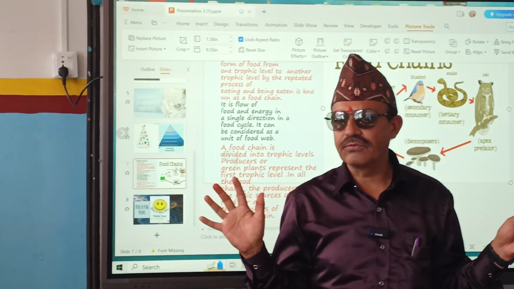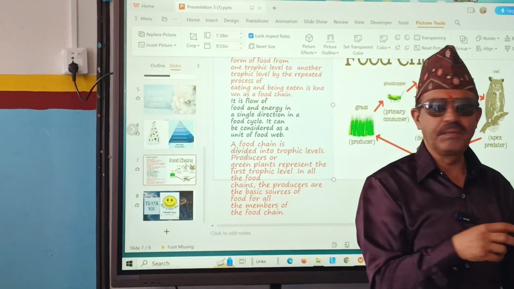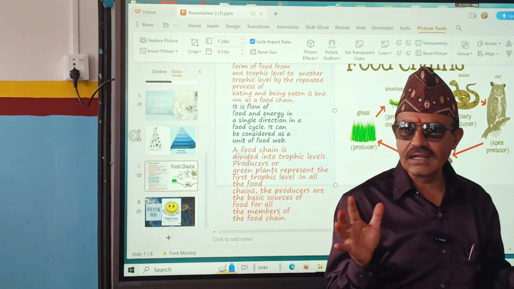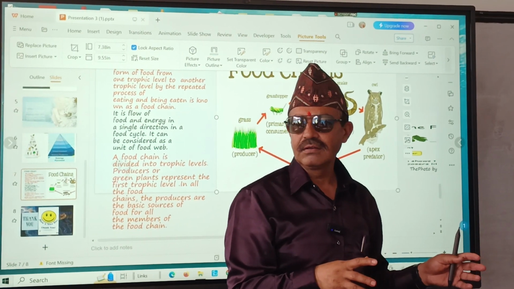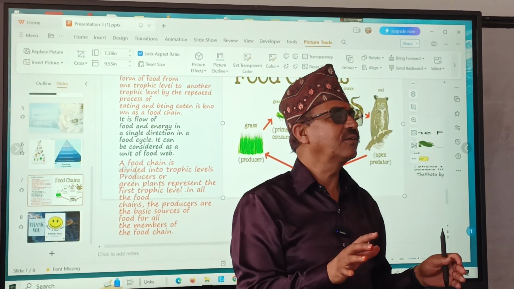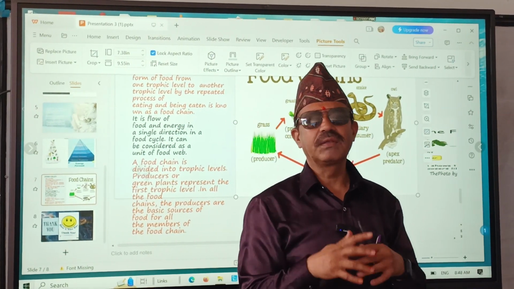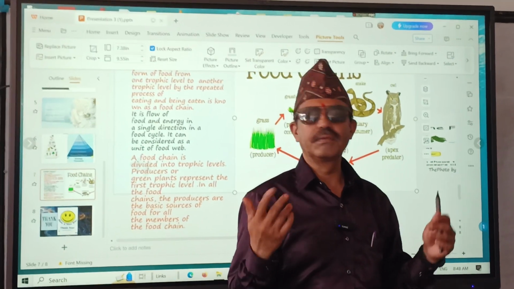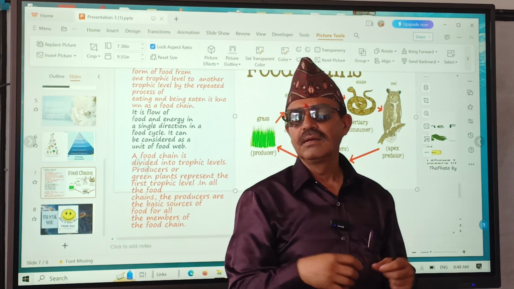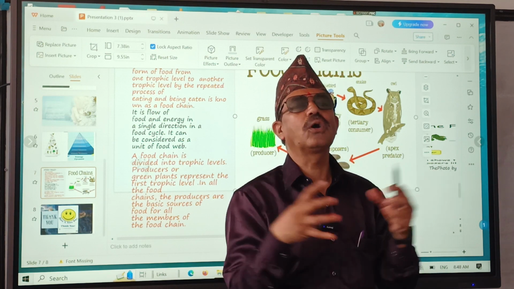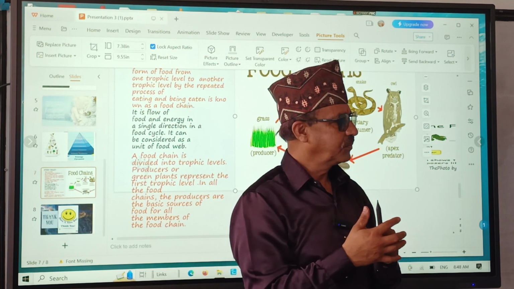Now deer, can it be safe? Deer may be eaten by jackal. And if that jackal is safe, it may be eaten by lion or tiger. Yes or no? And lion, tiger are not eaten by any. Sometimes they may fight with elephant and may die. When they die, they are again attacked by decomposers. Yes or no? For energy.